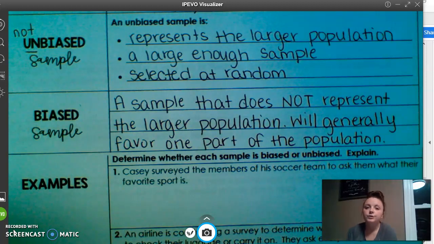So if we said, well, we'll choose every 6th person that goes through the door, that would give you an option to be chosen because we're counting off by 6s. We're not just saying, okay, the early birds get it. Or saying, okay, we'll take the last 5 people that come in. Because then if you're early, you don't get chosen. So the people have to be selected at random. So a lot of times, like pulling names out of a hat, doing the 3rd person in line, those are a lot of the common ones that you'll see.